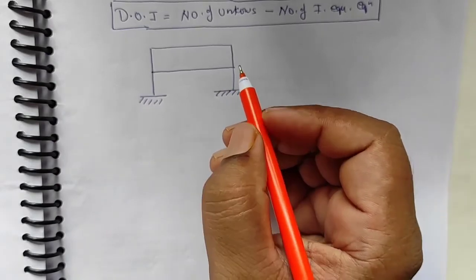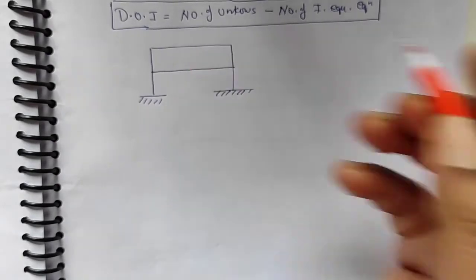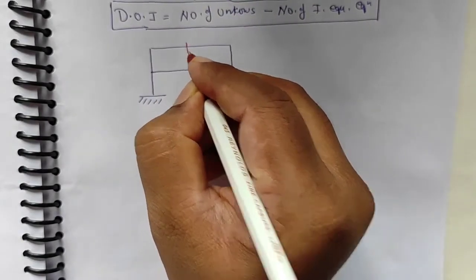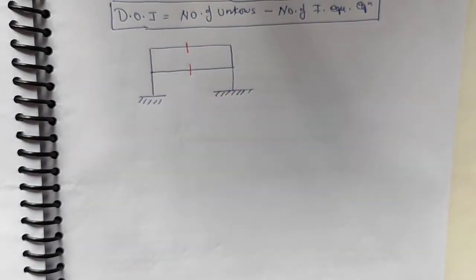So here we can apply two cuts at these points 1 and 2. This will help me to find out the degree of indeterminacy for this frame.